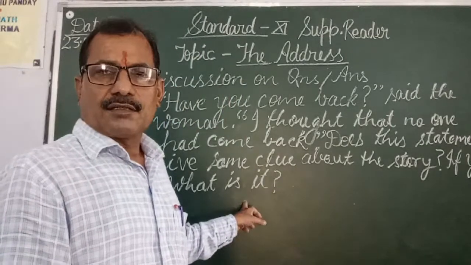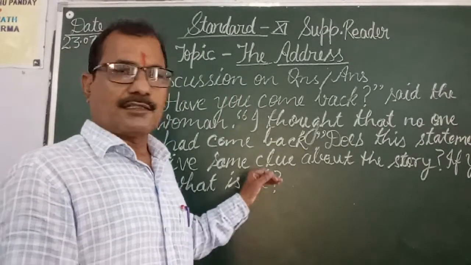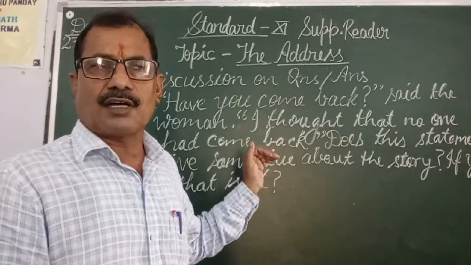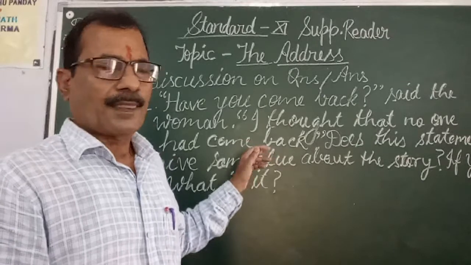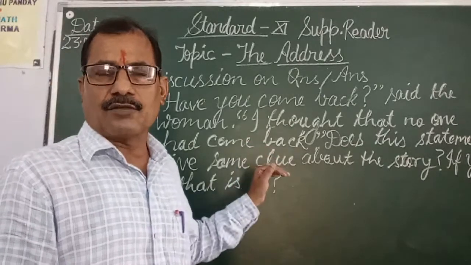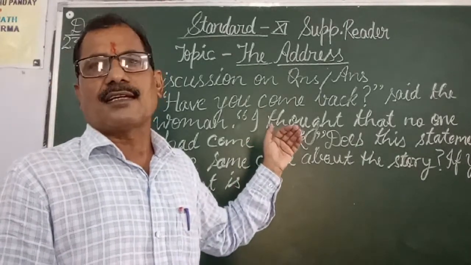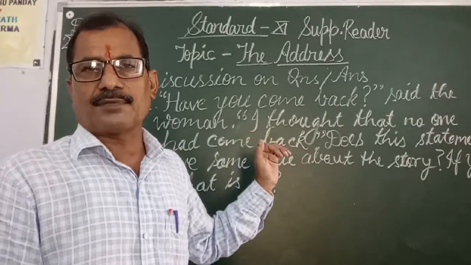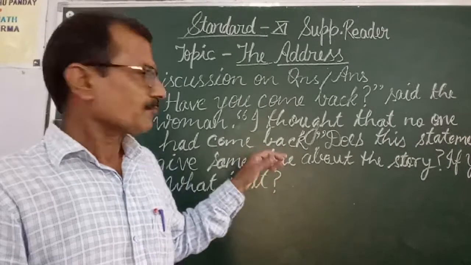But unfortunately, the mother of the narrator, Mrs. S, died in the war. So the narrator left that house and went to another place and began to live in a very small rented room.